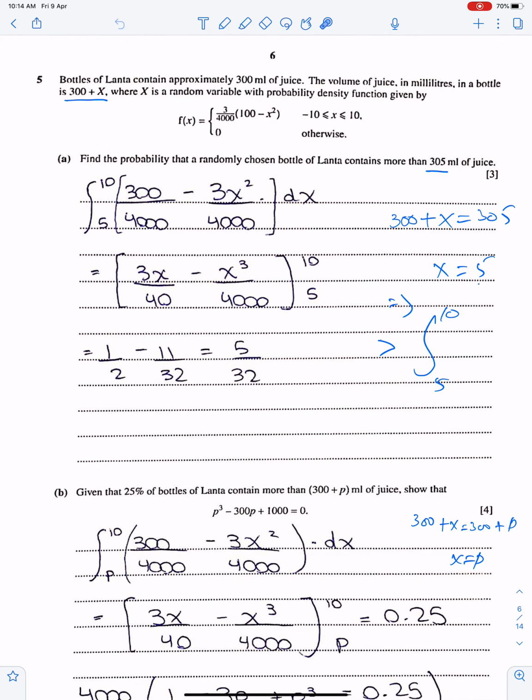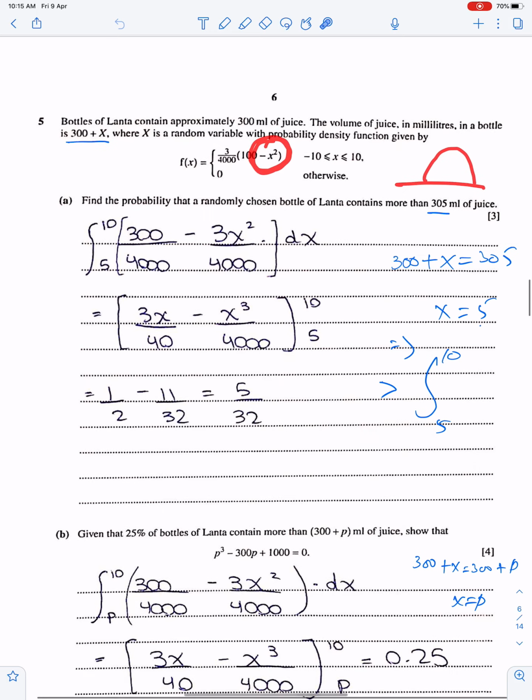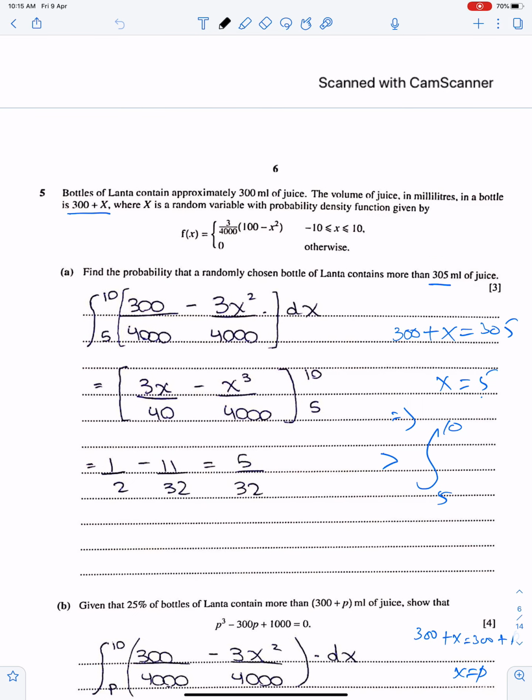Question 5 is important. Bottles of L contain approximately 300 ml of juice. The volume of juice in milliliters in a bottle is 300 plus x, so this is scaled, where x is random. According to this equation, f(x) has a sad face shape. This is the sad face function because we have a quadratic with a negative coefficient. This is the rough sketch of this function, which will help you in later parts.